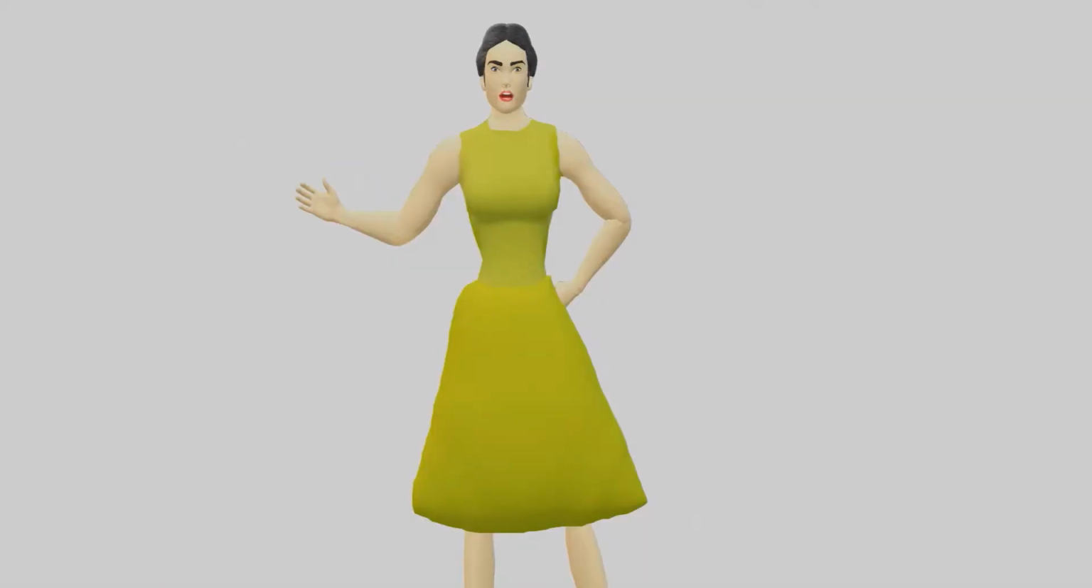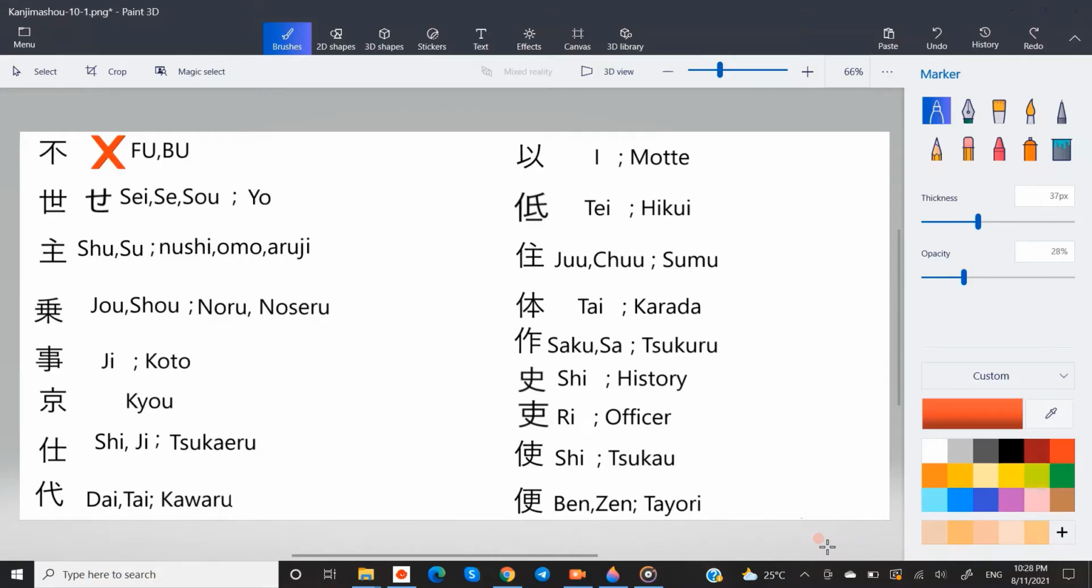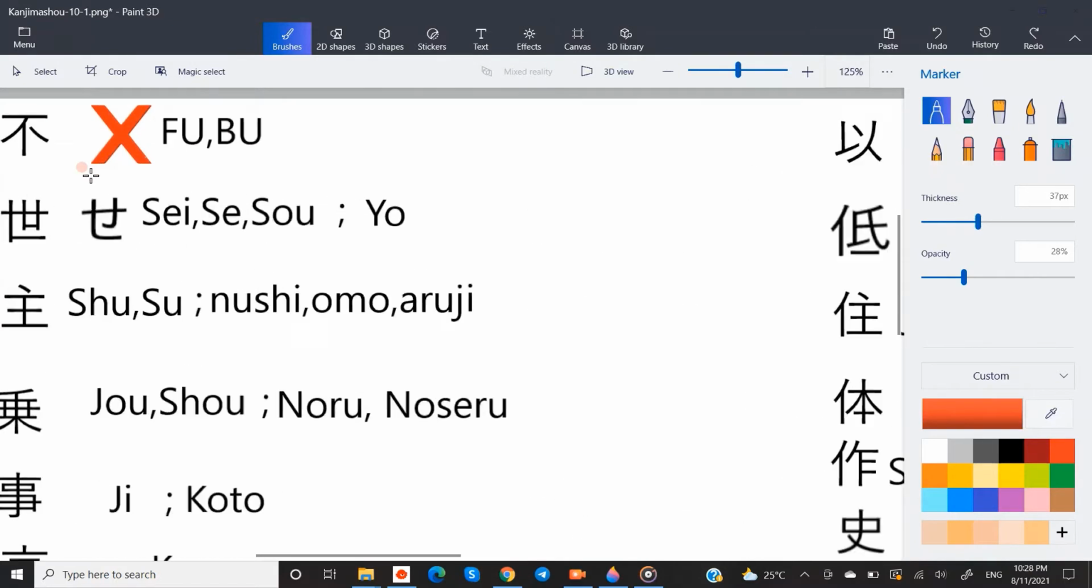Hello friends, here we are starting N4 kanjis. Since there are too many kanjis to memorize, let's try this new method of learning. First, let's see some kanjis and then use methods of memorizing them.